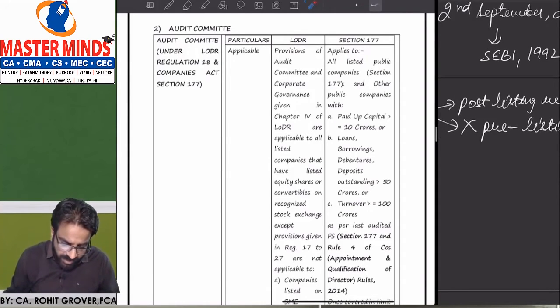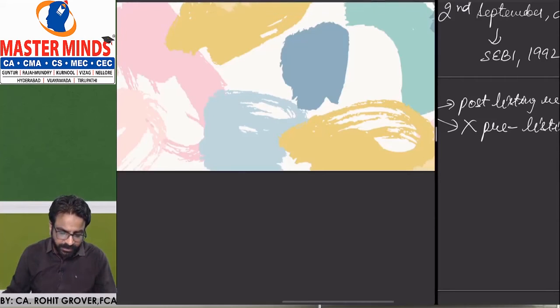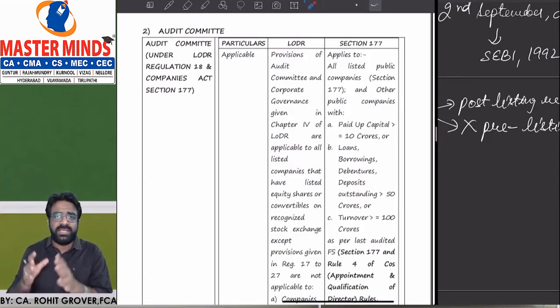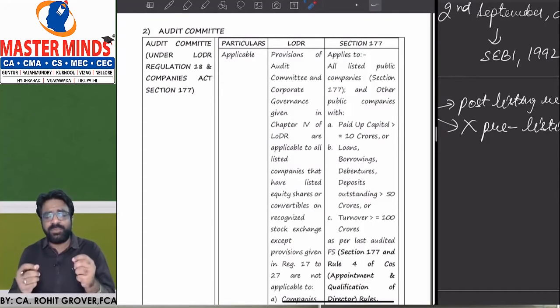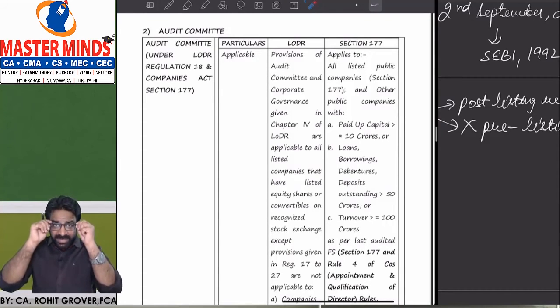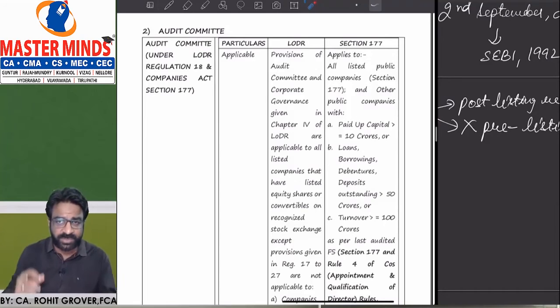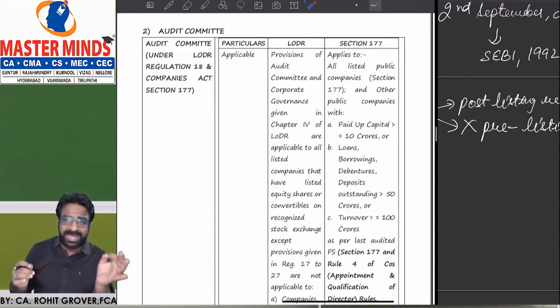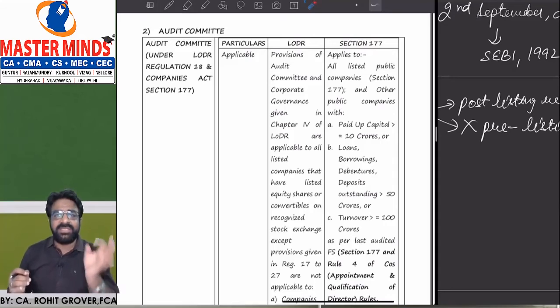The first thing we have to understand is whether the LODR and the section 177 audit committee are basically the same or not. There are some provisions which are very much the same, but at the same point of time, they are very much different from each other. So first of all, let's understand that audit committee as per LODR is applicable to whom, and audit committee as per section number 177 is applicable to whom.